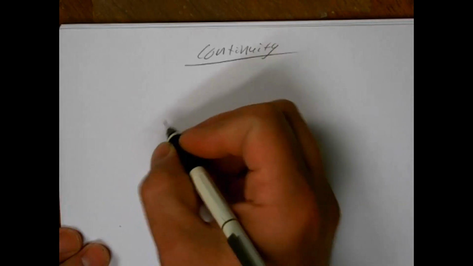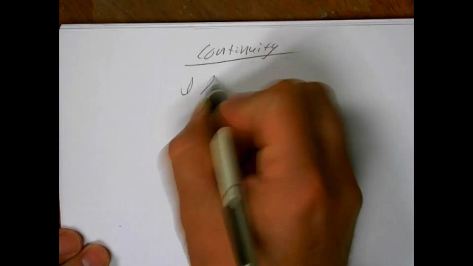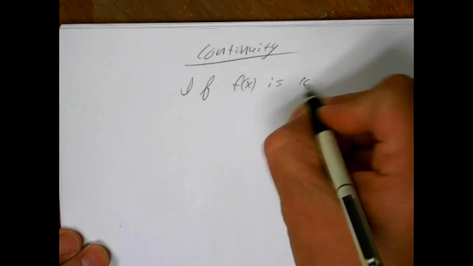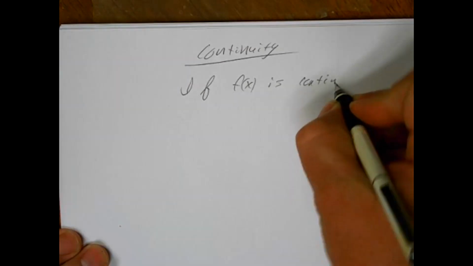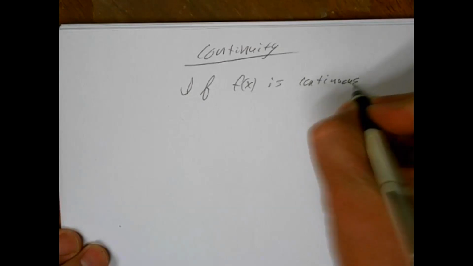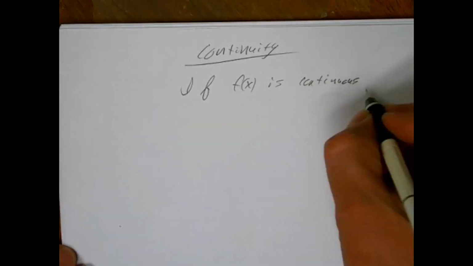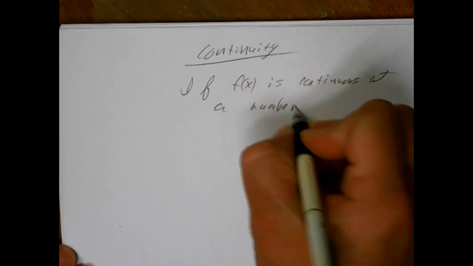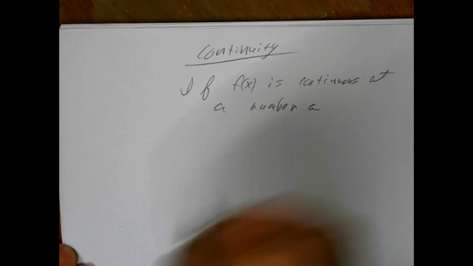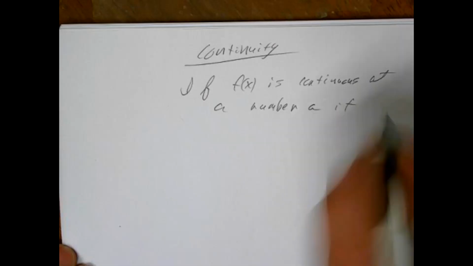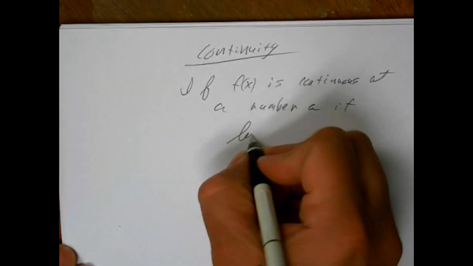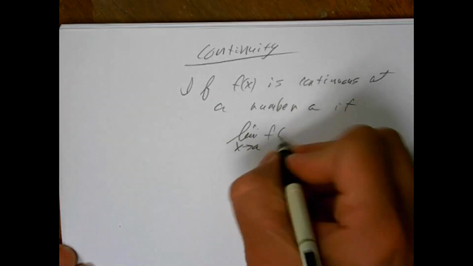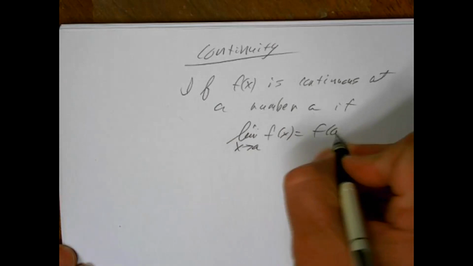If f of x is continuous at a number, often called a, this is the case if the limit as x approaches a of f of x equals f of a.